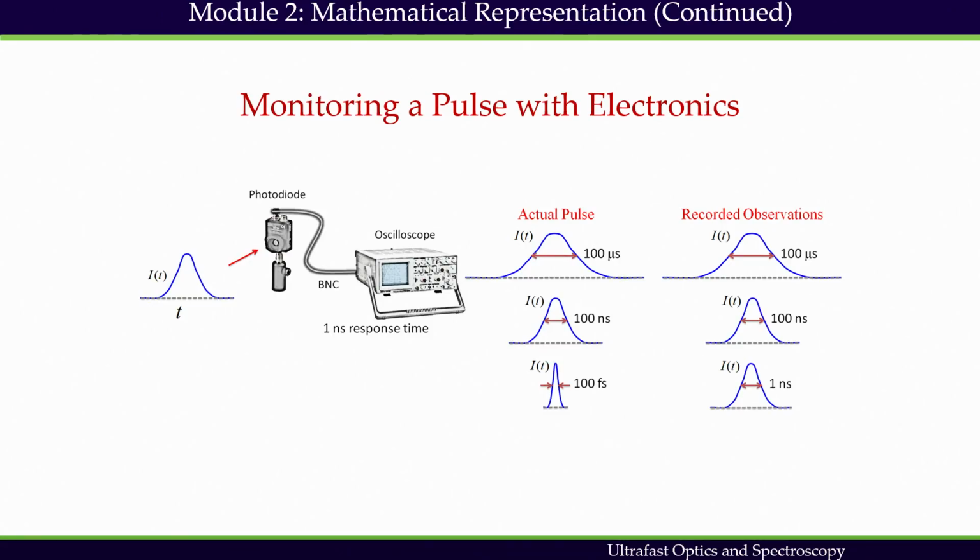If we try to measure a pulse with the help of electronics, then what might happen? A time sensitive detector emits electrons in response to photons. Let us say we consider a photodiode, and whenever I shine light on it, it will give me an electrical response, and that electrical response can be monitored with the help of an oscilloscope.